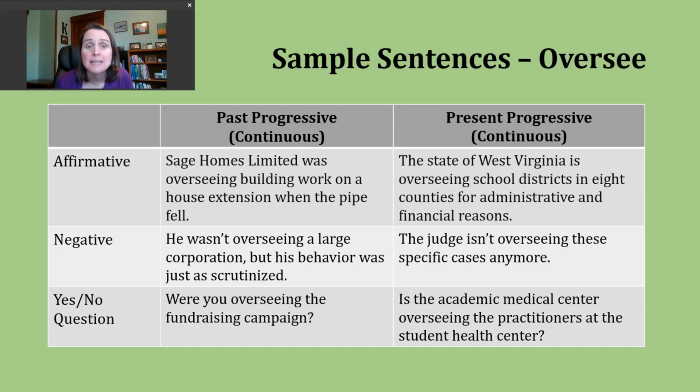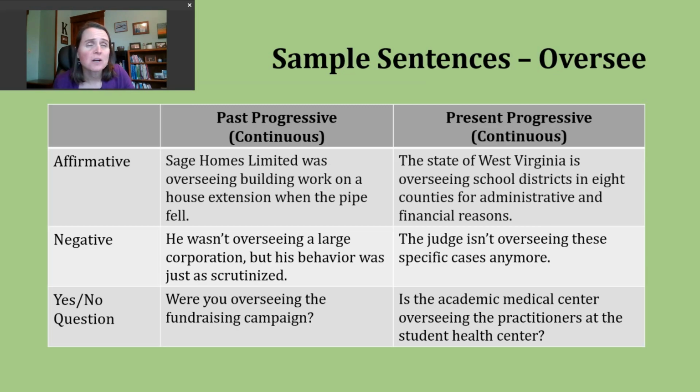Sage Homes Limited was overseeing building work on a house extension when the pipe fell. Here's that great example of we've got the ongoing activity, right? They are in charge. They are responsible for supervising the work as something was being built upon or extended. And then we've got our interrupting activity, a pipe fell.